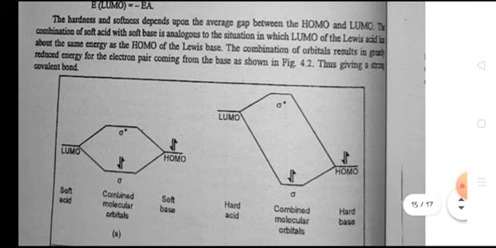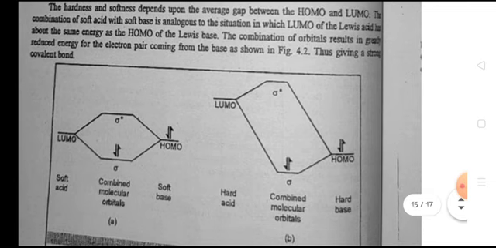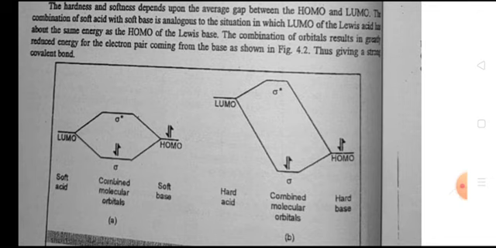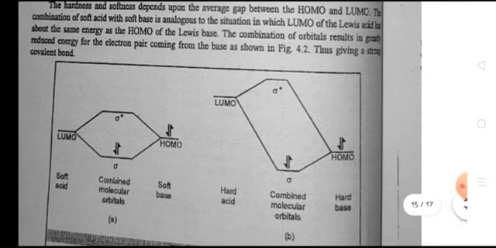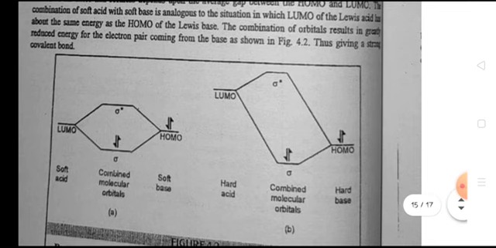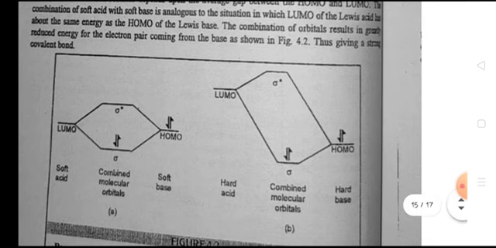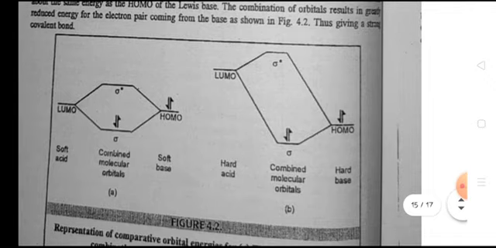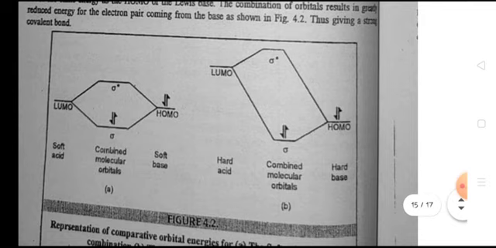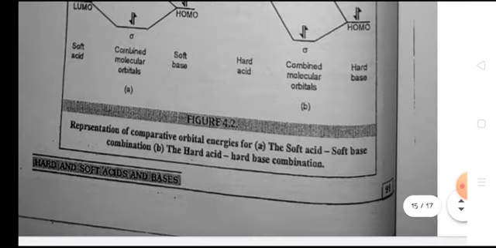The combination of a soft acid and a soft base is analogous to the situation in which the LUMO of the Lewis acid has about the same energy as the HOMO of the Lewis base. The combination of the orbitals results in a greatly reduced energy for the electron pair coming from the base, thus giving a strong covalent bond. For a hard acid and hard base, there is a greater mismatch of HOMO and LUMO energy, so that there is little energy advantage to be gained from the orbital interactions. Thank you.